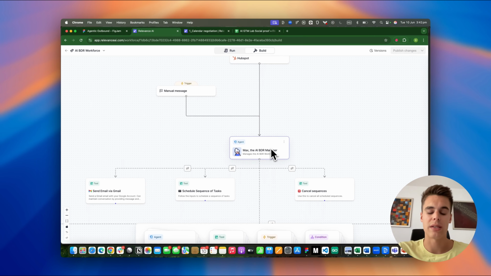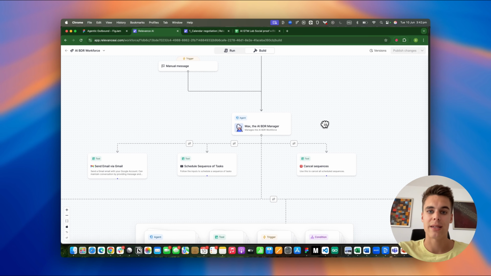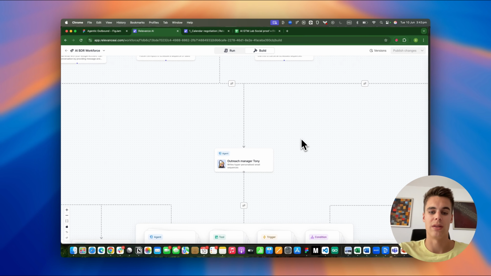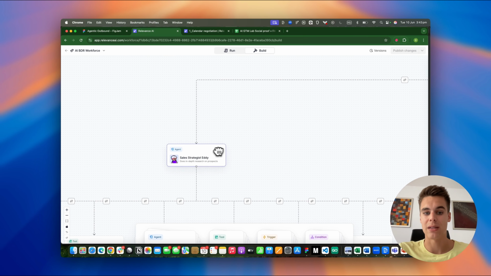So here you can see the manager agent that has access to 3 separate tools. We're not going to go too deep into these, but this agent has the ability to send out emails, to schedule tasks, and also to cancel an existing sequence. This agent can delegate to the sub-agents. So this is outreach manager, but we also have the sales strategist.